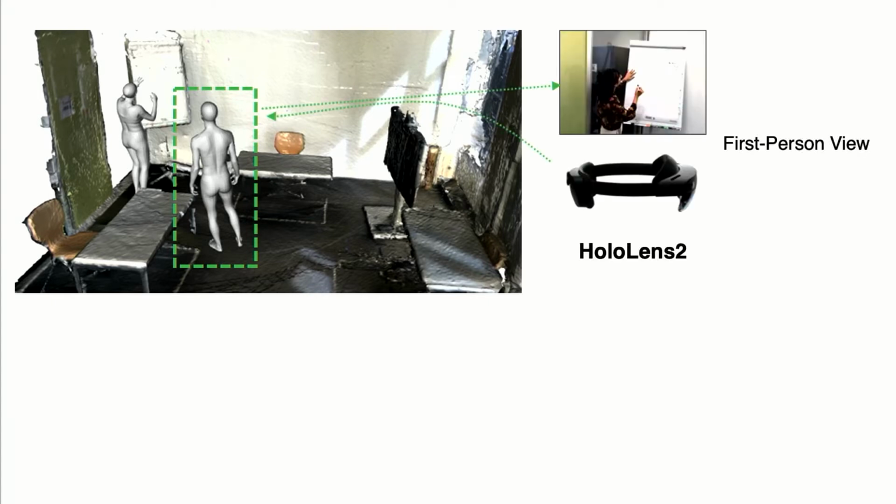Next, I will explain our capture setup. Given two interacting subjects in this 3D environment, firstly, we ask one of the subjects to wear a HoloLens headset to capture the first-person view images of the second person, and the eye gaze of the camera wearer is tracked by the HoloLens as well.